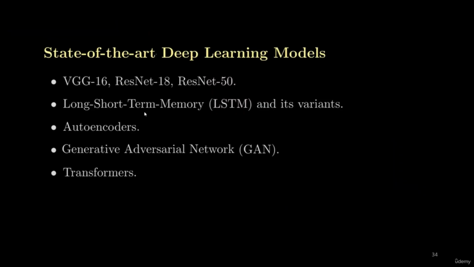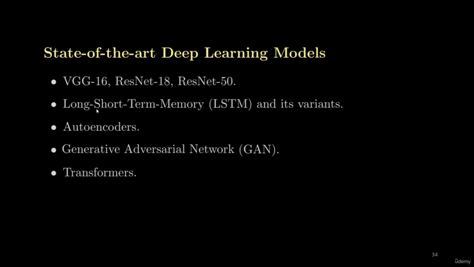Now, following are the most important deep learning models. They are considered the state-of-the-art deep learning models, which have been designed by scientists and researchers. First are the VGG16, the ResNet 18, the ResNet 50. These are a few state-of-the-art convolutional neural network models, and they are considered the state of the art in order to perform image classification.